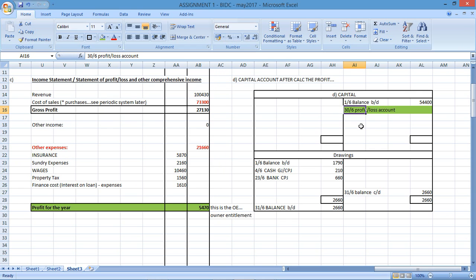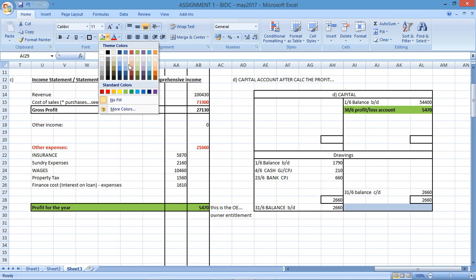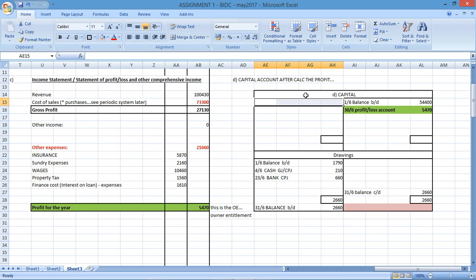Okay, profit and loss account, you'll have a separate account to calculate profit and loss, and the profit that you derive there would go to the capital. It would increase the owner's entitlement. Drawings has a debit balance. I want to close drawings off. So how do I close drawings off? By crediting that account and by debiting the capital. Okay, that's a closing transfer. So 30th of the 6th.